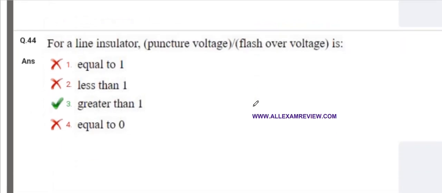For a line insulator, puncture voltage upon flashover voltage is? I already told that the puncture voltage upon flashover voltage value is greater than 1, because if the flashover voltage value is high, then it creates problems for the line insulators. So the value for that is greater than 1, in which case we can save our line insulators.